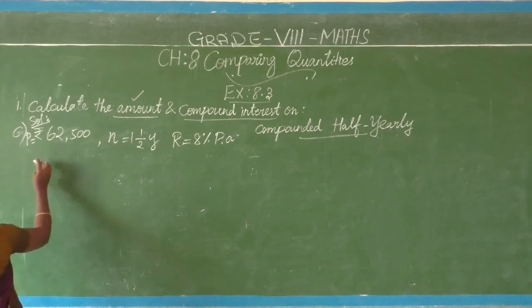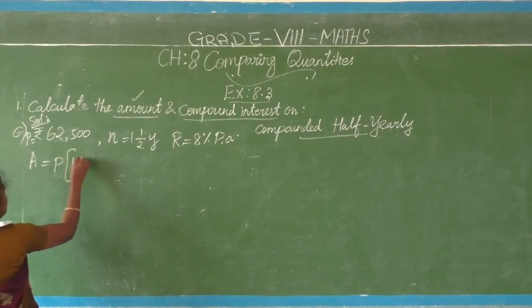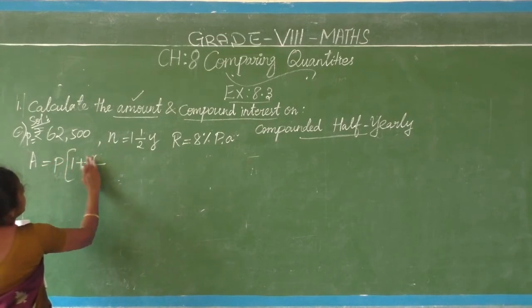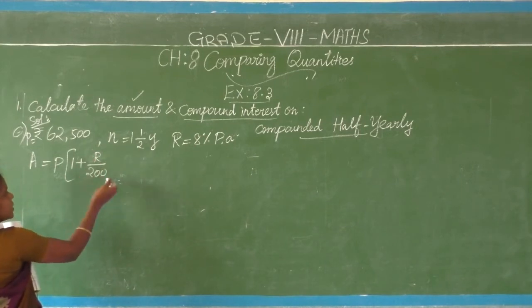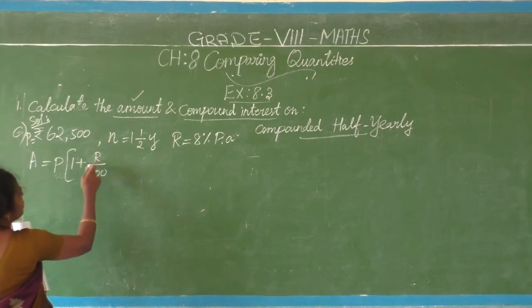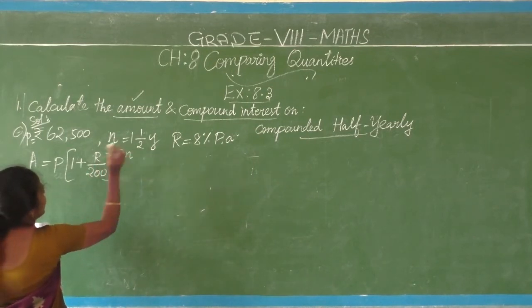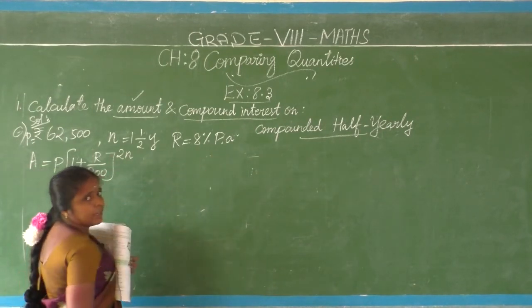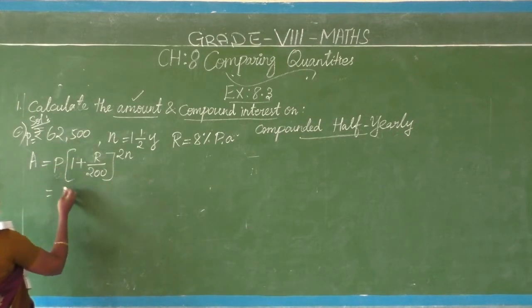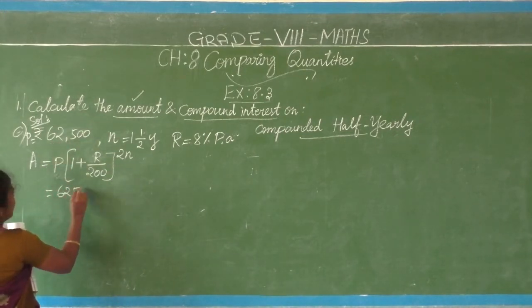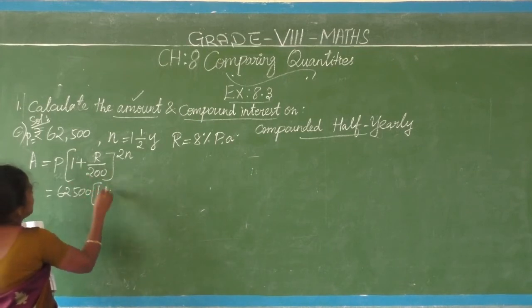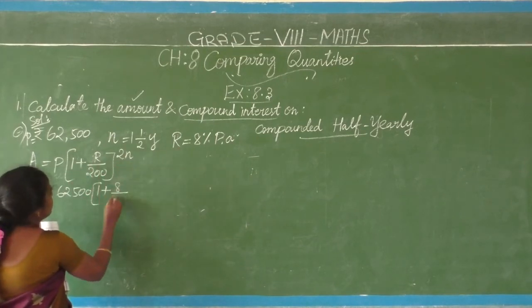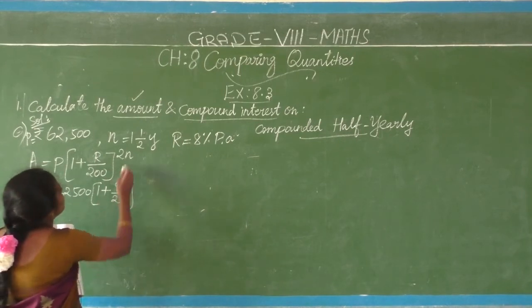So at the time what to do? Formula we know for finding amount equal to P into 1 plus R by 200. R by 2 stands for number of half years. Okay, R by 200 the whole power 2n. This is the formula for finding amount when the interest is compounded half yearly, children. Apply the values in the given formula. 62,500 into 1 plus 8 by 200 the whole power 1.5.